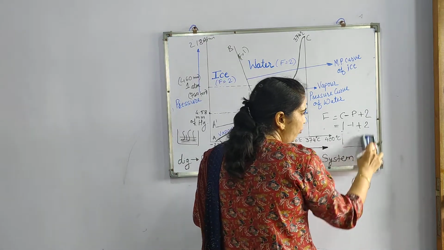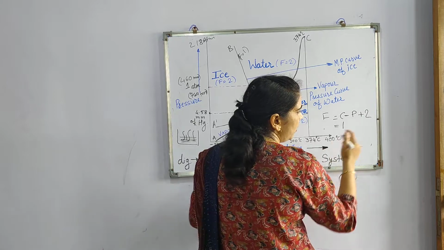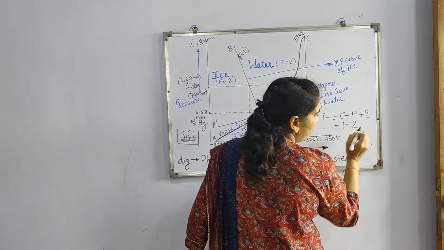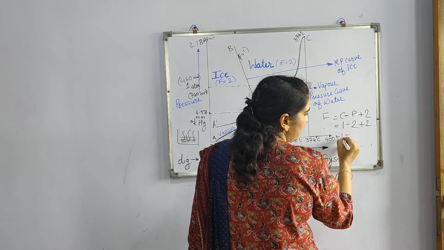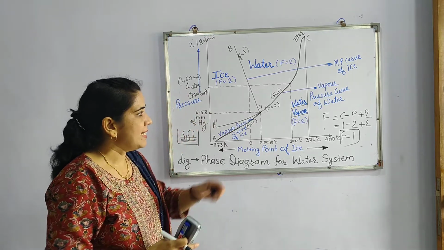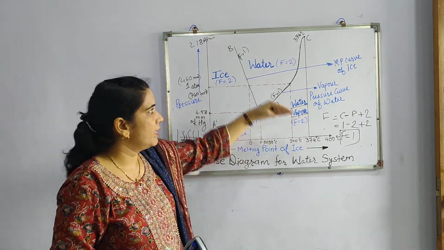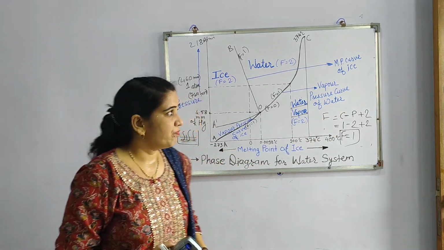So what will be the degree of freedom? Degree of freedom is nothing but how many factors are required to study the equilibrium. Now here the value of P is 2, and plus 2 is there. In this way F is equal to 1. So on any curve, as this curve is in between vapor and water state, this curve is called the vapor pressure curve of water.